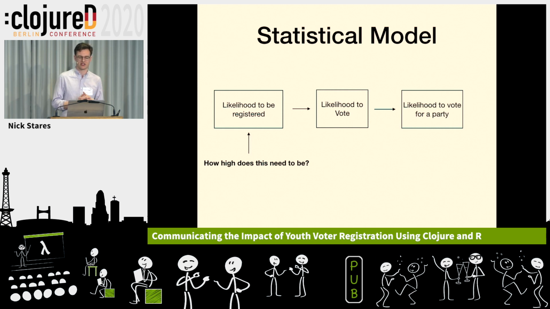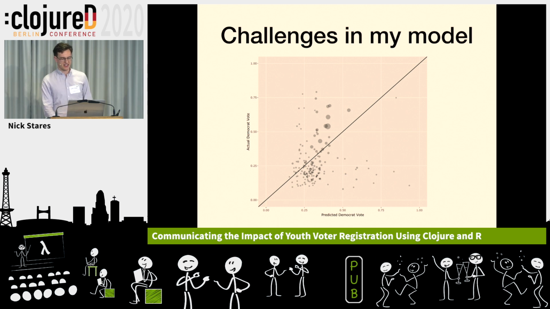We can't change the likelihood to vote as an independent variable. That's not what we're doing. We're trying to see how many people have to be registered, how many young people specifically, in order to change this election, moving through these probabilities, to change the outcome. So doing this is pretty hard.